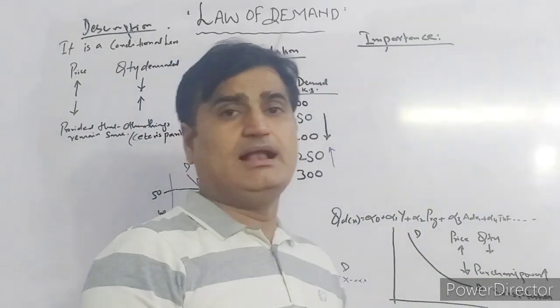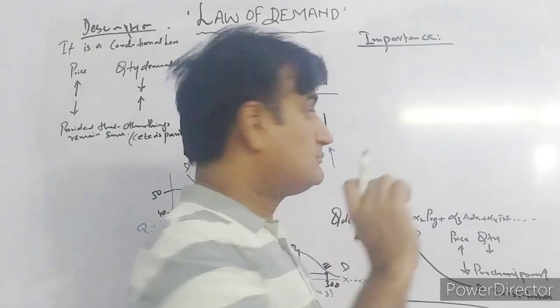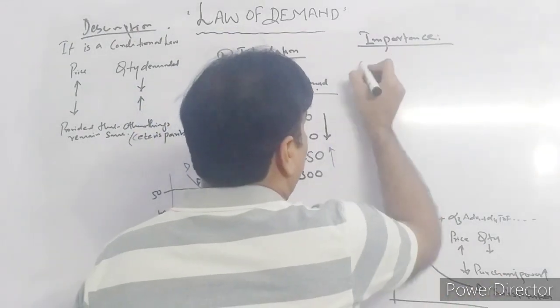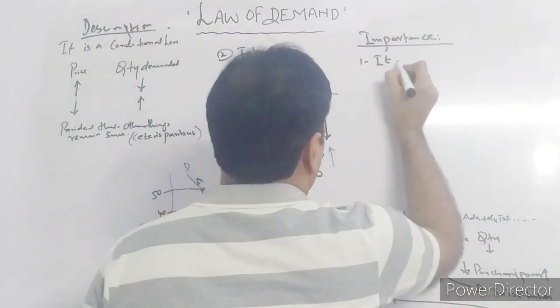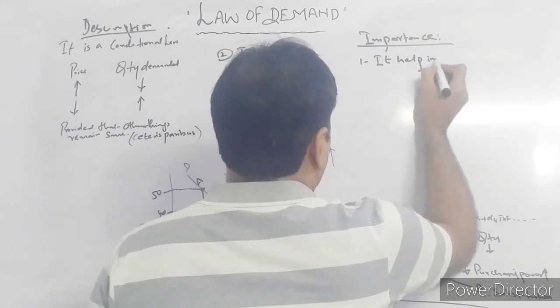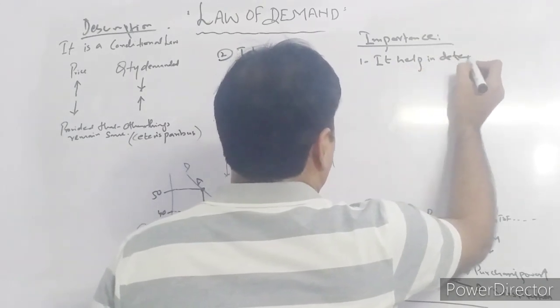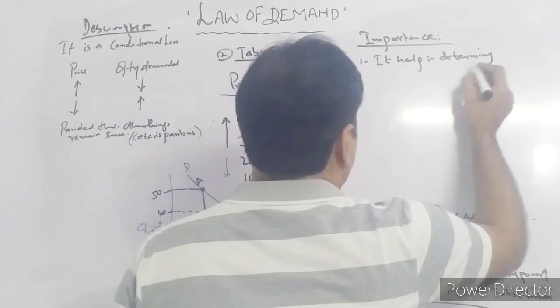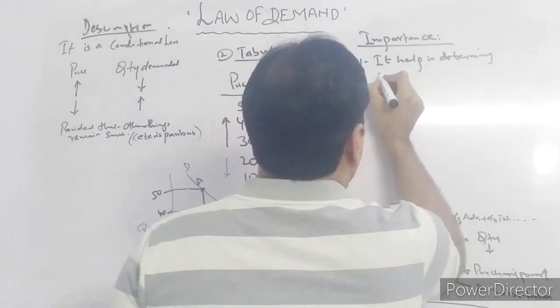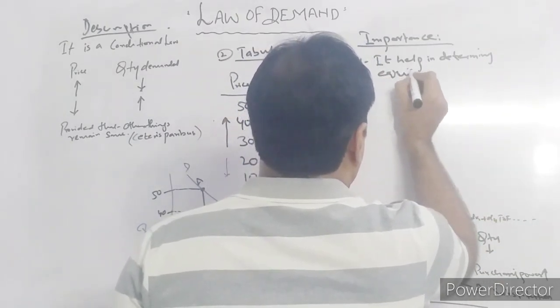The law of demand helps to decide the equilibrium price. It helps in determining the equilibrium price through demand and supply forces.